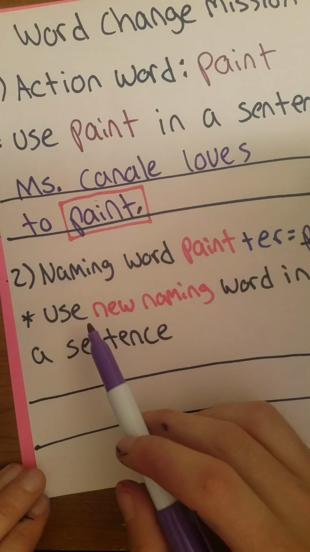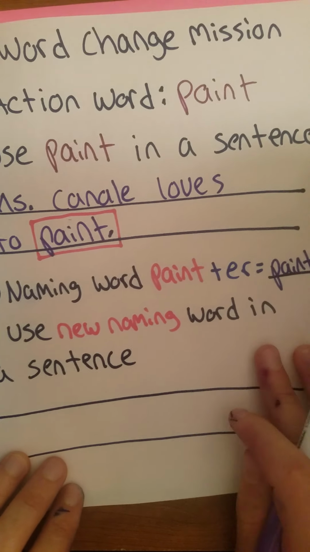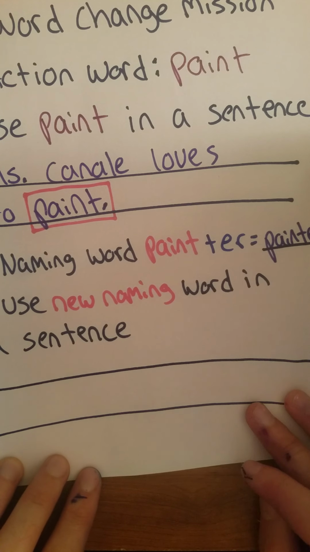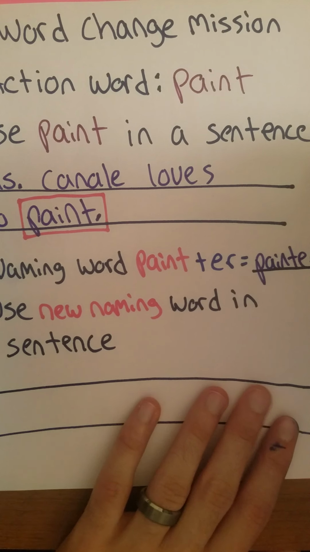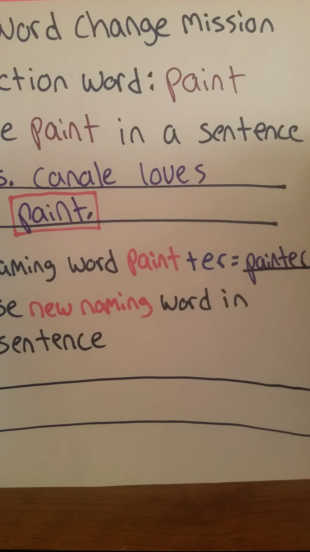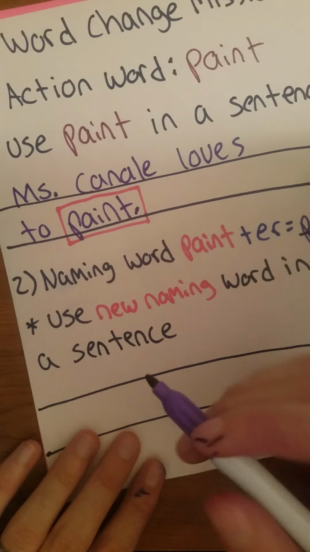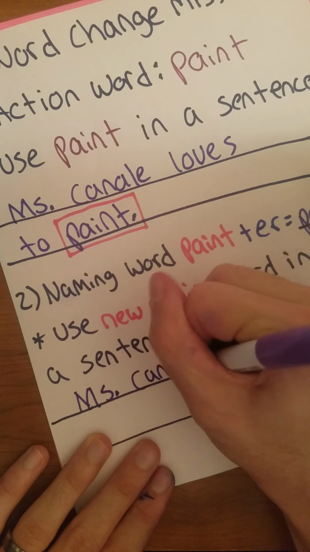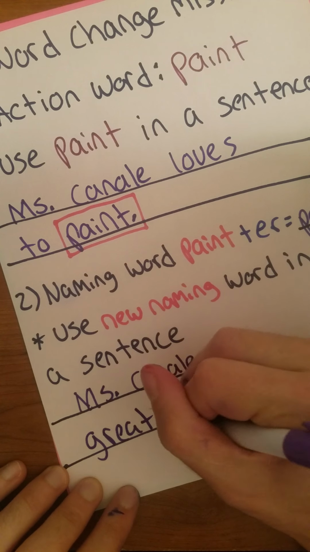Now let's use the new naming word we made in a sentence. The new naming word is painter. So now think of a sentence using the word painter. You can keep Miss Canali in it, or you can pick somebody else to be in your sentence. I'll keep Miss Canali in mine. I will say, Miss Canali is a great painter.